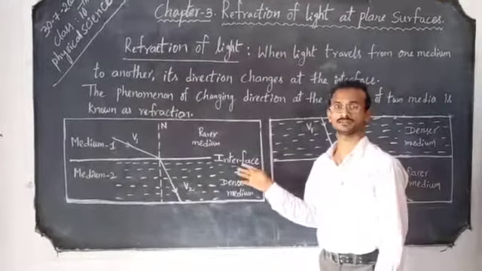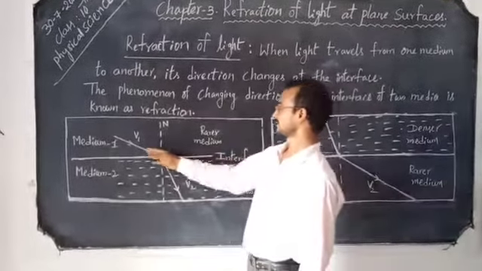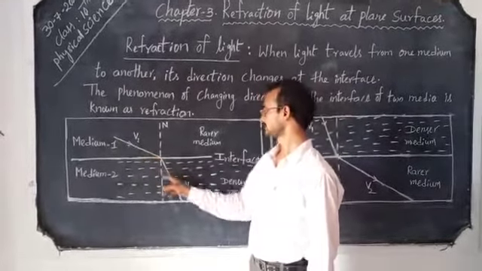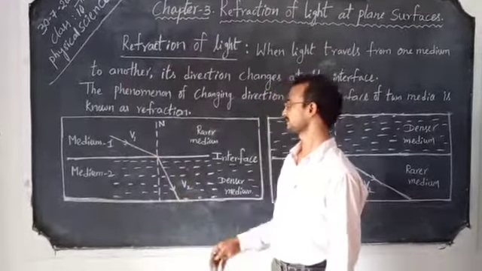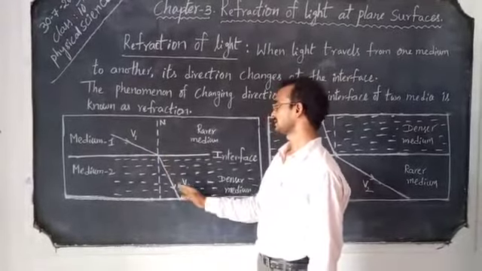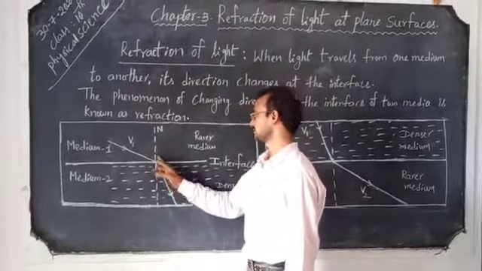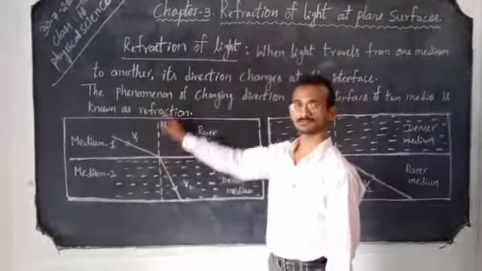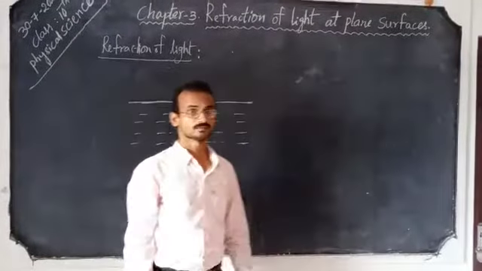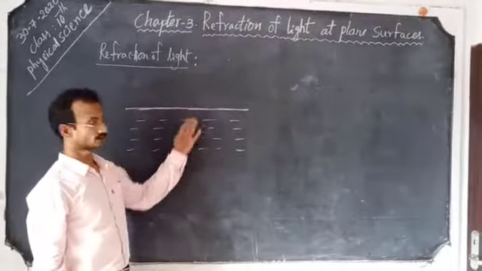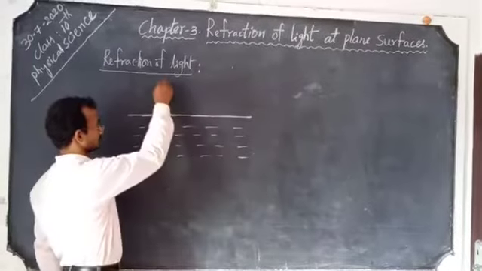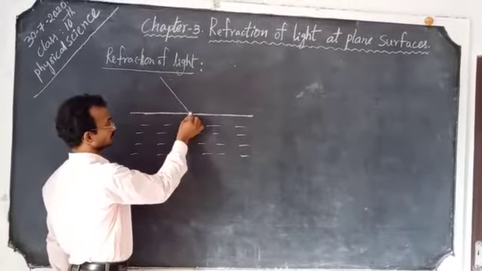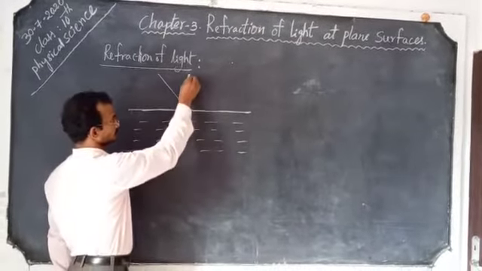Let us consider here a rarer medium and a denser medium. This is the interface, this is the incident ray, and this is the refracted ray. Then what is happening? The velocity is decreasing and the ray travels closer to the dotted line. This dotted line is known as the normal line. Let us consider this diagram. Suppose this is a rarer medium and this is a denser medium. When a light ray travels from a rarer medium to a denser medium, we need to draw a normal line